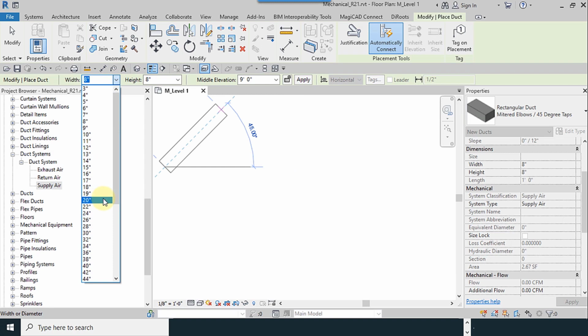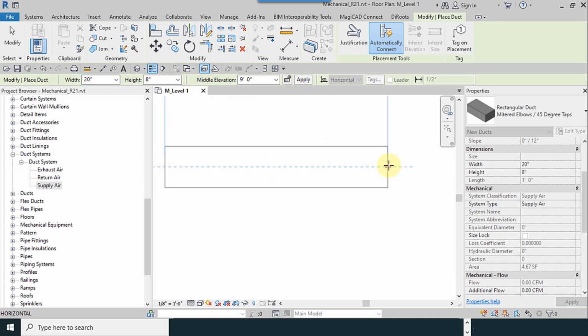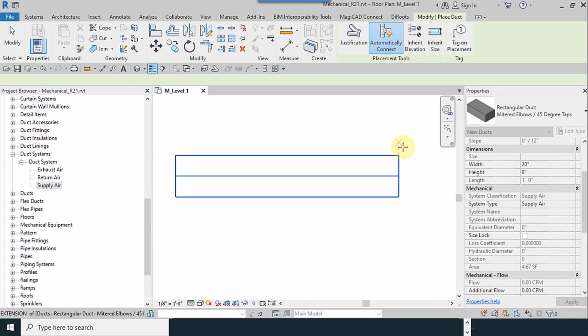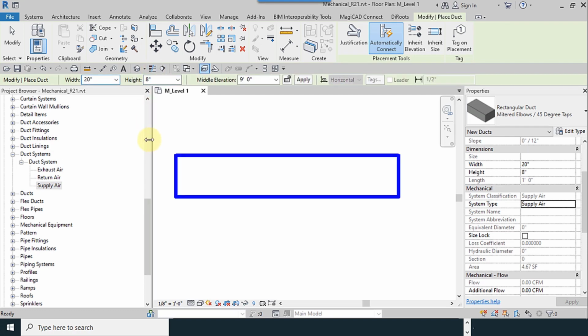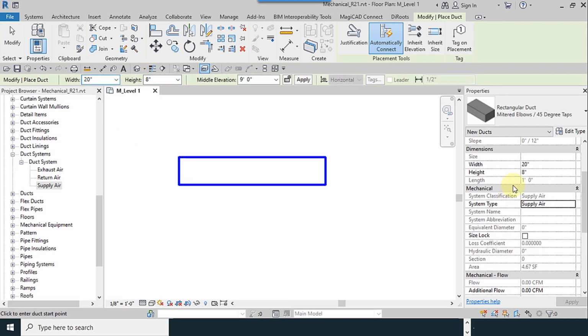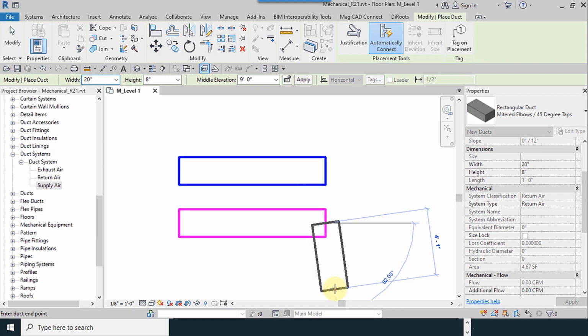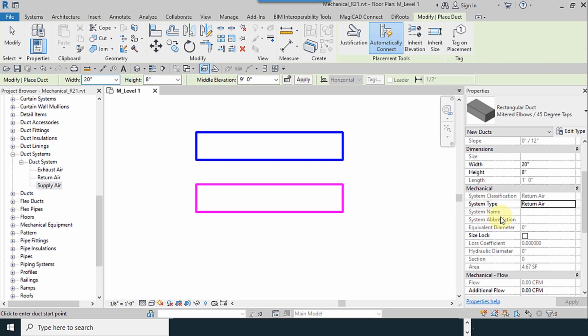I change the width to 20 inches. Click. Right-click, cancel. As you can see, the color of our duct is blue. I change the thickness, and you can change the thickness. I change the system to return air. Okay, you can see the color is purple now.